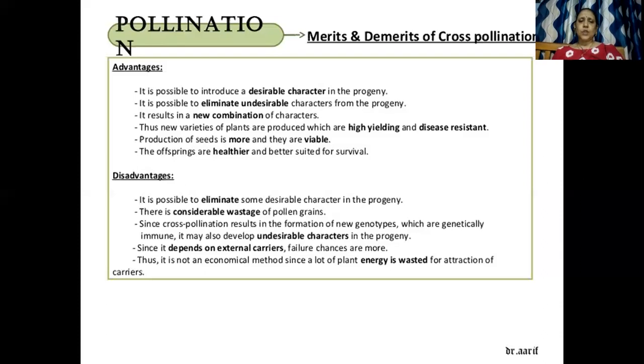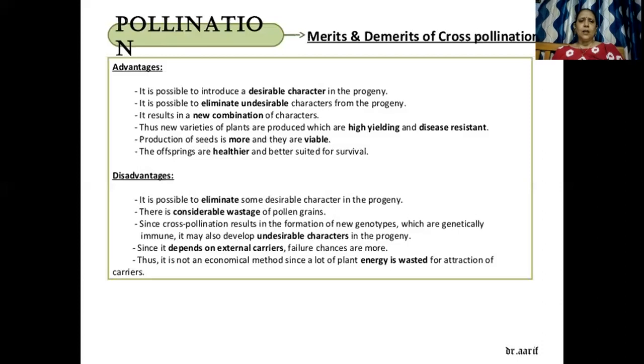Okay. Now, what are the disadvantages of cross-pollination? The pollen grain falls from one flower to another flower. Now, in that process, it could also get wasted. So it is possible to eliminate some desirable characters in the progeny. The pollen grain has to be produced in large numbers. Okay.